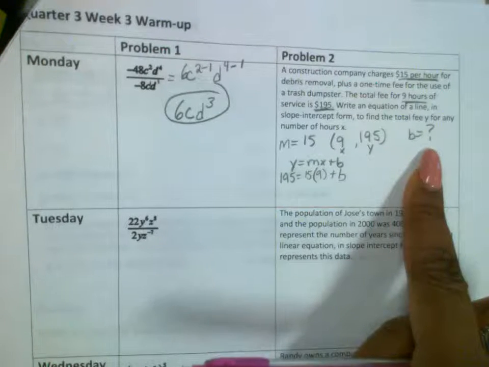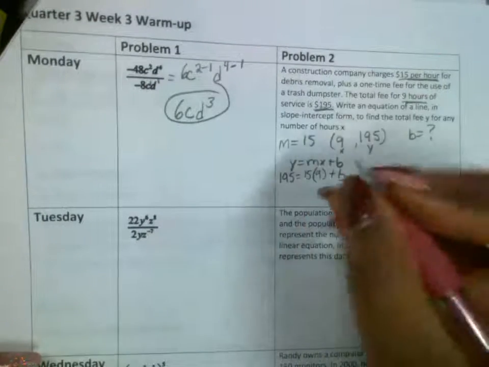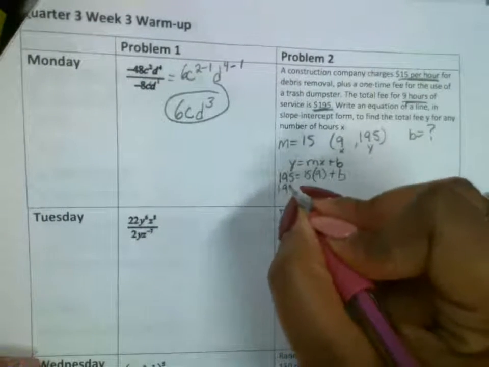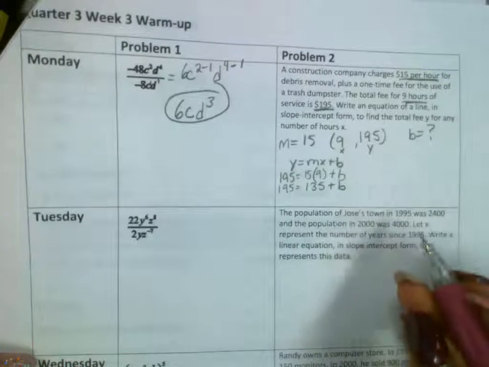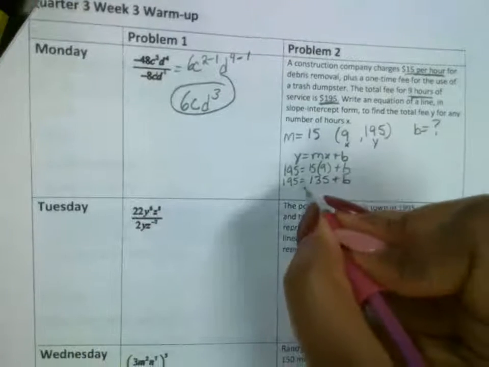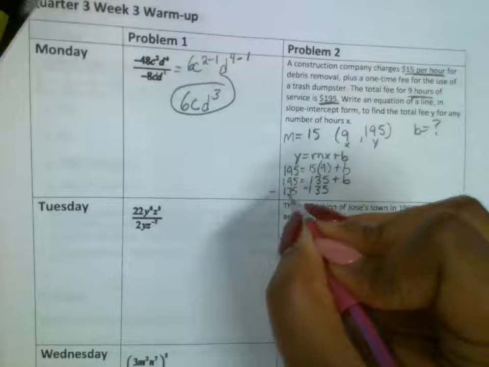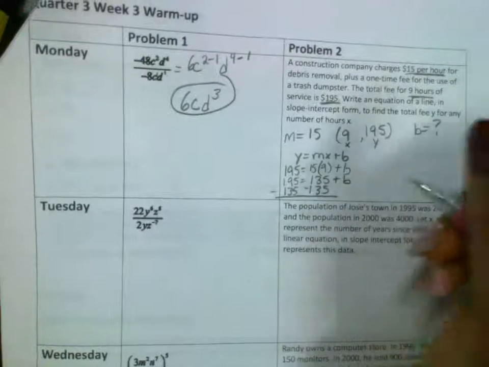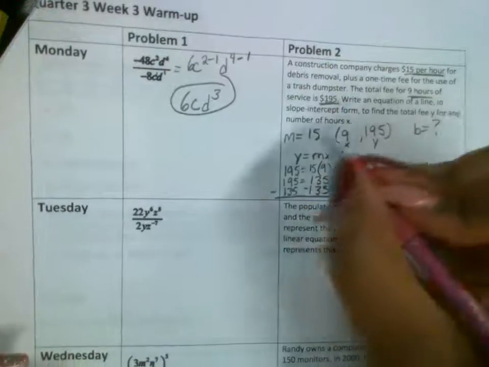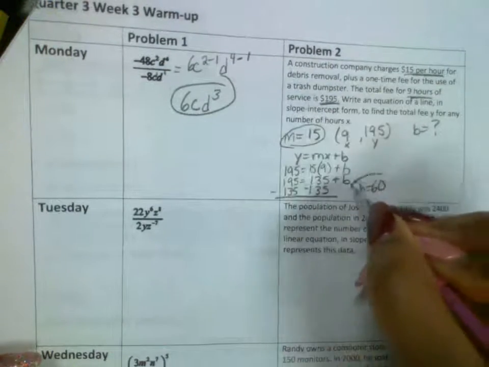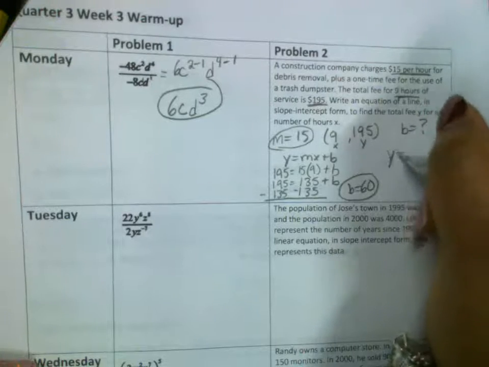Which is what we're trying to find. So now let's simplify. What's 15 times 9? 135. So we got 135 plus B. Now how do we get B by itself? We subtract 135 from both sides. When we subtract 135 from both sides, that gives me B is equal to what number? 60. So now I have an M and I have a B. How do I write this as a linear equation?